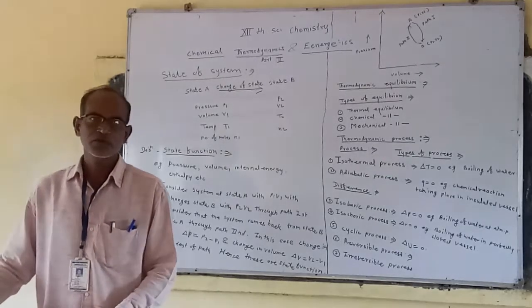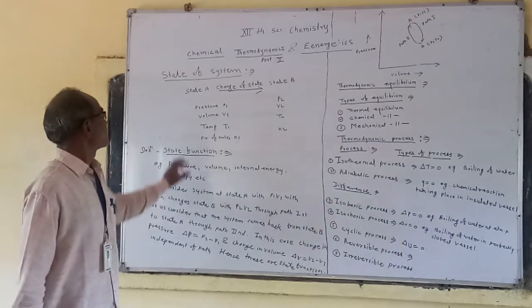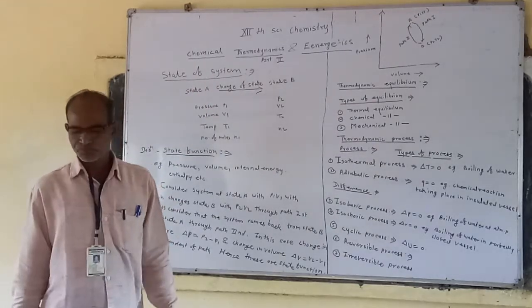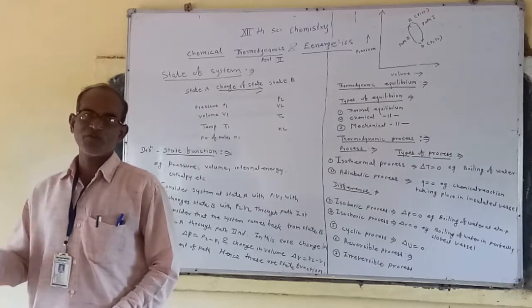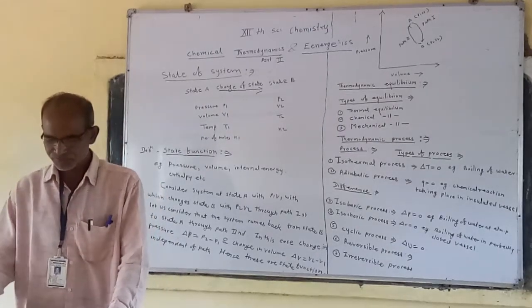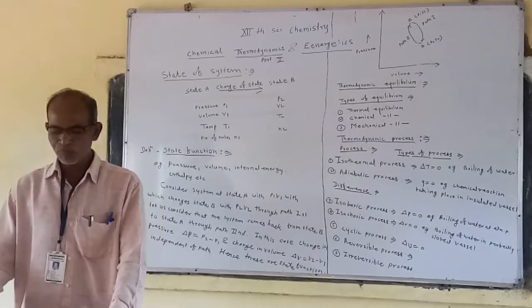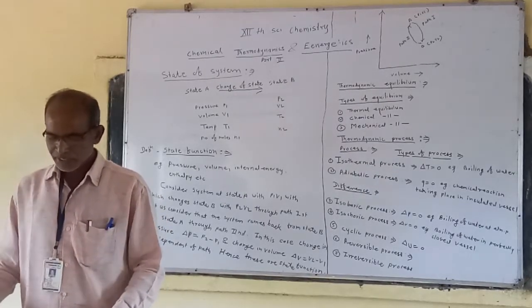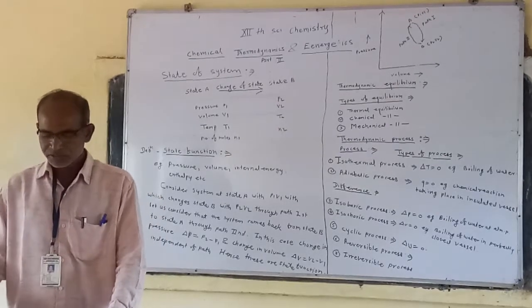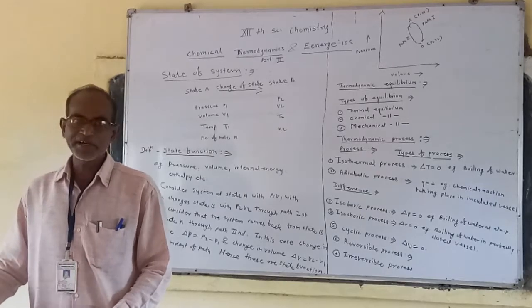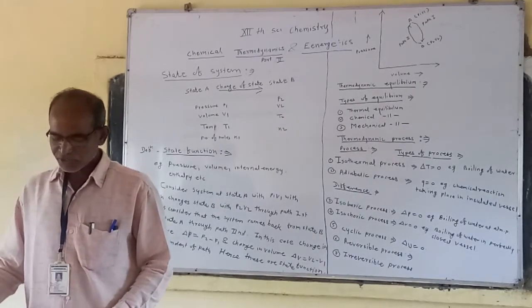In that, we have to study the state of system. What is the state of system? A known set of variable properties such as pressure, volume, temperature, and number of moles, which describe the system completely, is called the state of system.